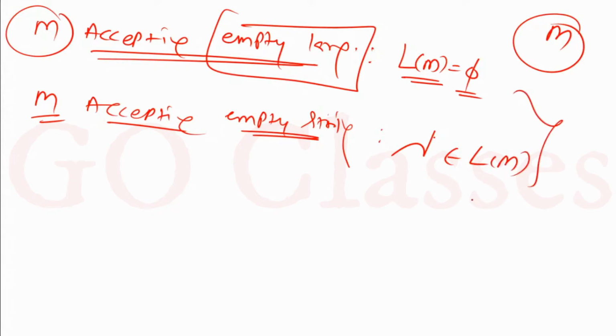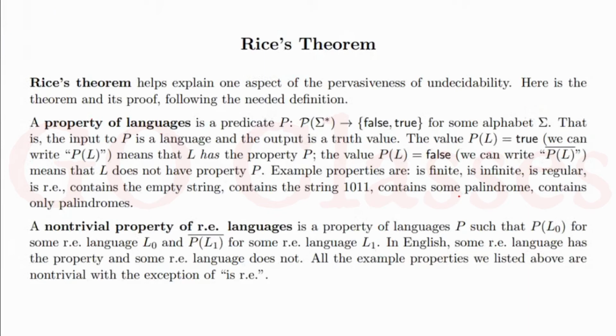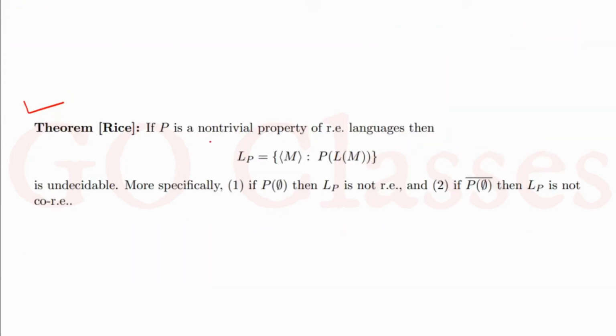Okay. Now, this is the interesting thing that I found. If P is a non-trivial property of RE languages, this we have seen so far, then of course L_P is undecidable, no problem. This L_P means the set of Turing machines whose language satisfies property P. So this is undecidable, that we have seen. But these two results are important.